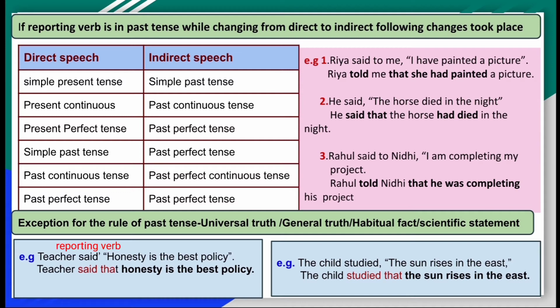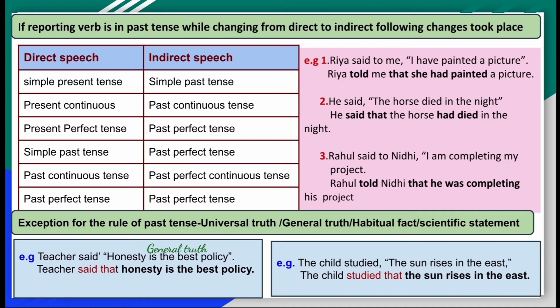Now our reporting verb is in the past tense, but whatever the statement of the teacher is, this one is our general truth, or we can call it a proverb. And proverbs are in present tense. We are unable to change their tense. So, the teacher said that honesty is the best policy.